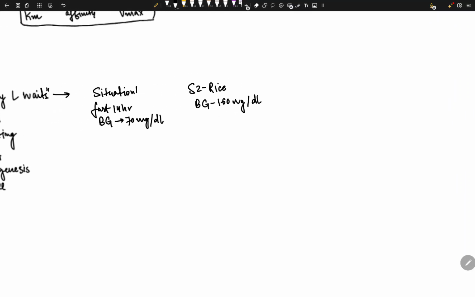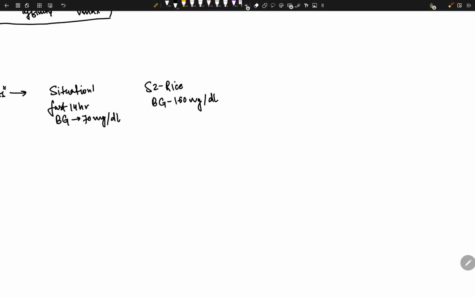Now the question here is this: in both situations, should the liver behave the same way? And the answer is no. Of course the liver will behave differently, but the question is, why? Everything depends upon whether you are fasting or fed. Everything depends upon if you're fasting or not fasting.